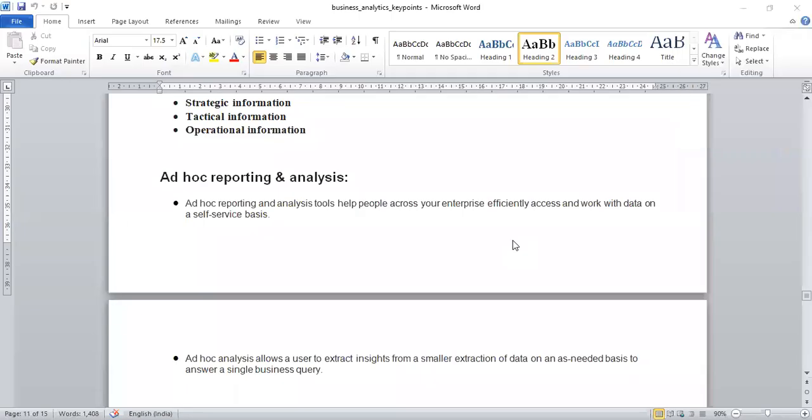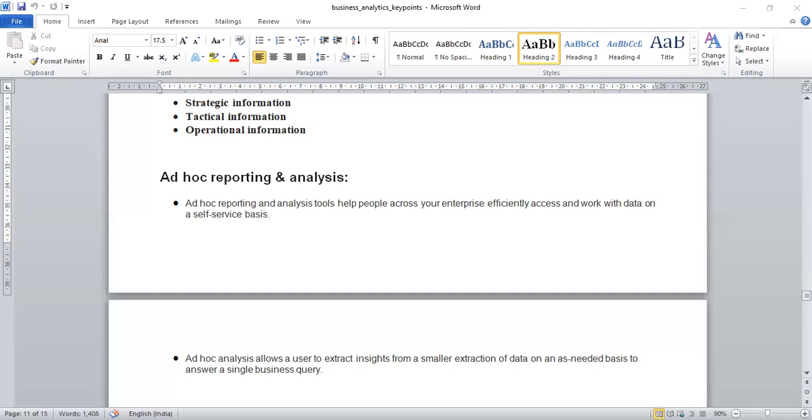So today I will cover some portions that is ad hoc reporting and analysis, real-time analytics. Okay. So first, just look at these points. Ad hoc reporting and analysis tools help people across your enterprise efficiently access and work with data on a self-service basis. And ad hoc analysis allows a user to extract insights from a smaller extraction of data on an as needed basis to answer a single business query.